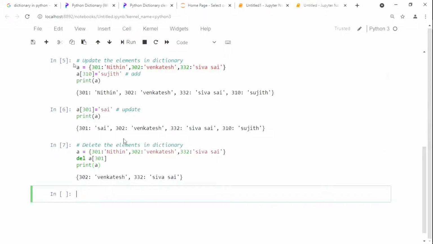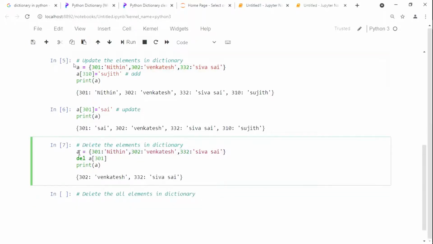Now if you want to clear all the elements from your dictionary, delete all elements in the dictionary. Now please write it here.